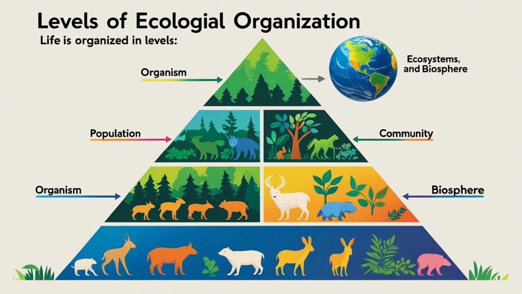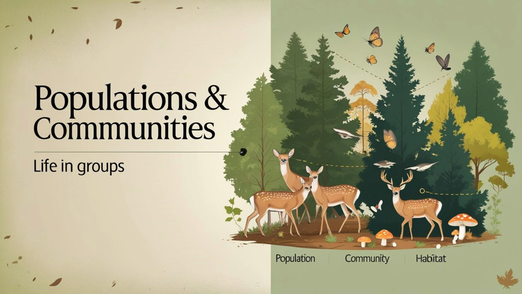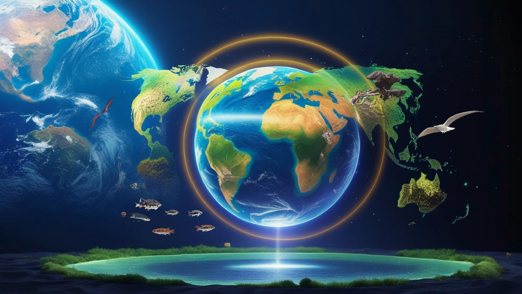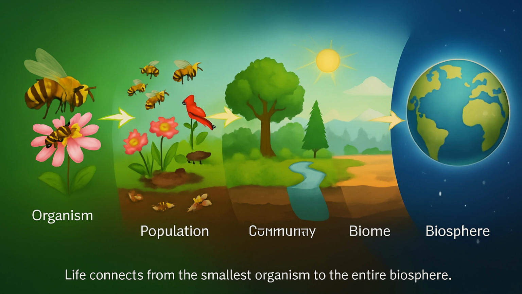Life is organized in levels. At the smallest level, we have an individual organism like a single bird or a tree. Groups of the same species form a population. Several populations living together in one area make up a community. When we include the environment, soil, water, air, we call it an ecosystem. Finally, all ecosystems on Earth together form the biosphere, the zone of life on our planet.